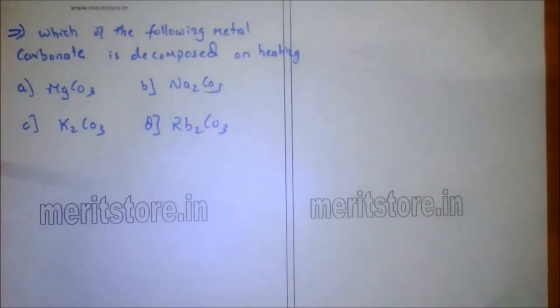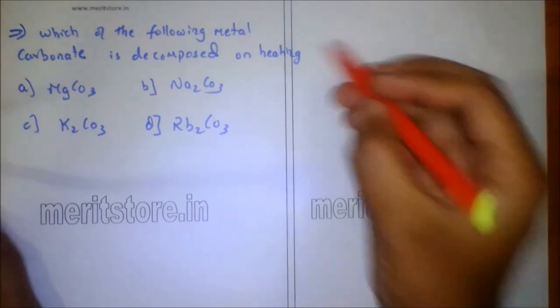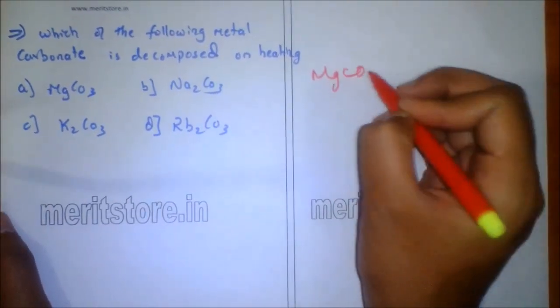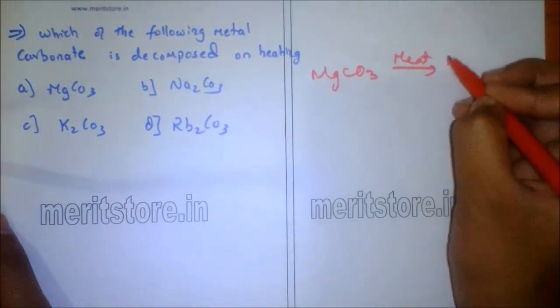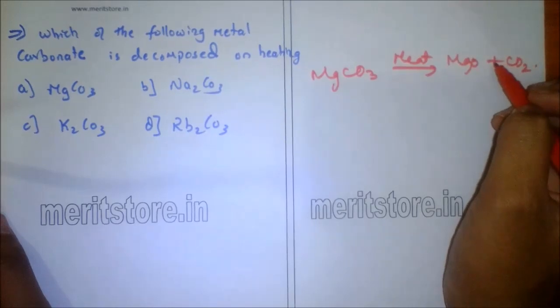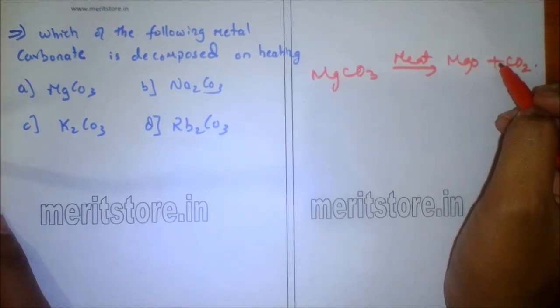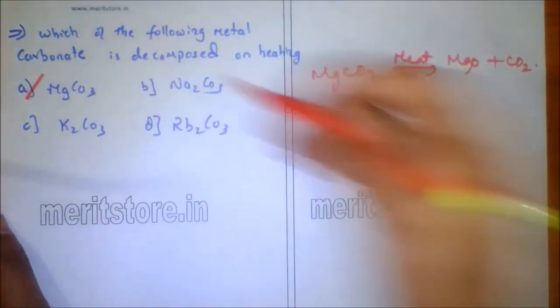Which of the following metal carbonates is decomposed on heating? The magnesium carbonate, that is MgCO3, on heating will give MgO plus carbon dioxide. The metal whose oxide is stable, its carbonate is unstable. So option A is the correct answer.